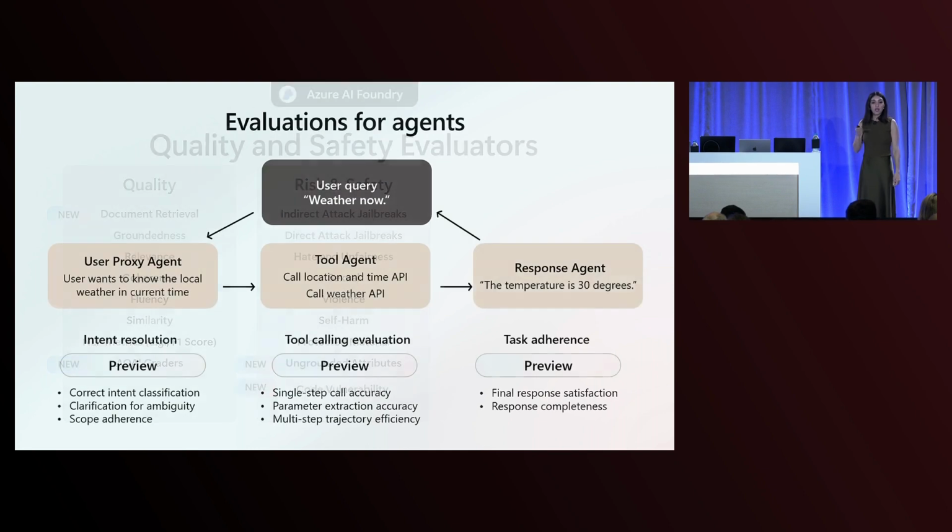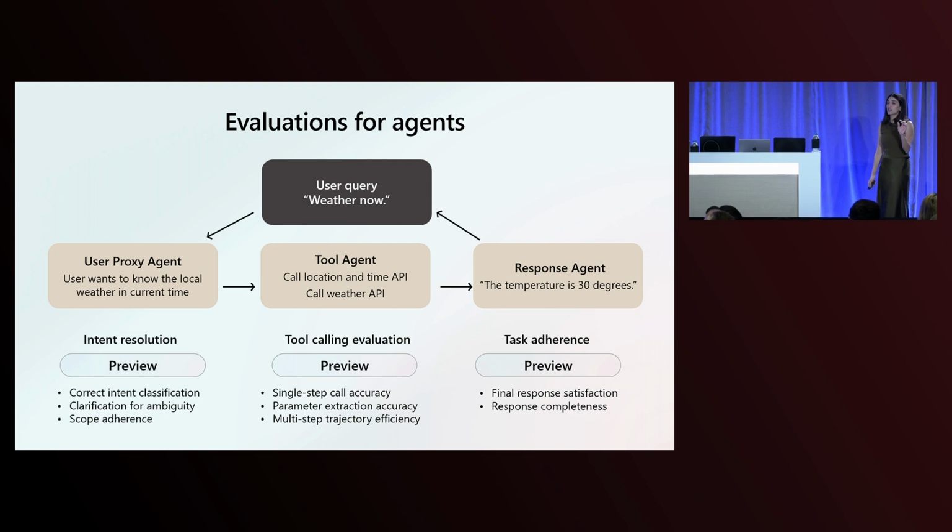But specifically today, we're quite excited to double-click on our evaluators for agents. You see, agents are also like generative AI applications. We want to care about the quality of their generated answers. We want to care about the safety of their generated answers, but they also have additional dimensions that we need to take care of. For example, they're very autonomous. They do tool calls. We really want to make sure that we give you a set of evaluators that really looks into whether the tool calls are happening in the right way, or the right parameters are being passed to them.